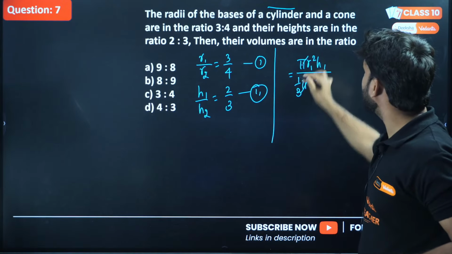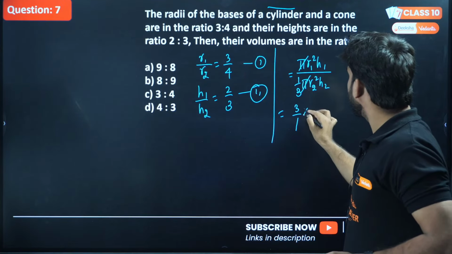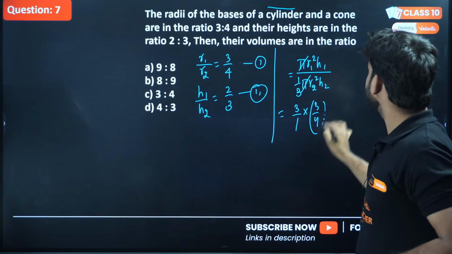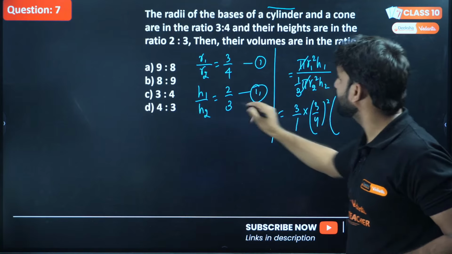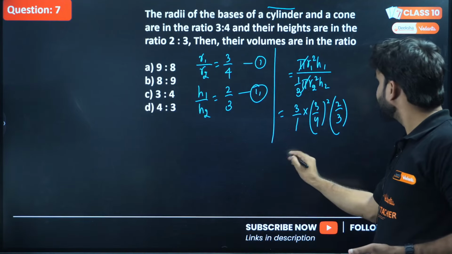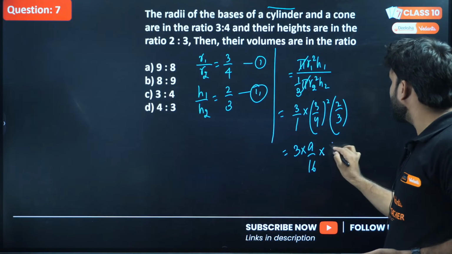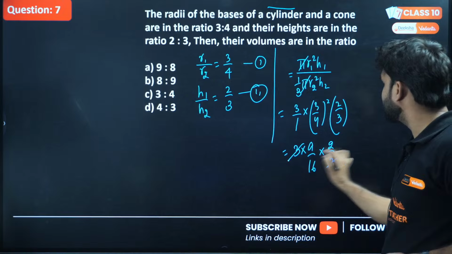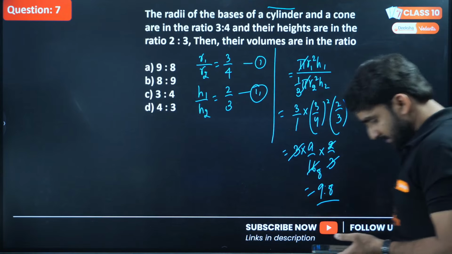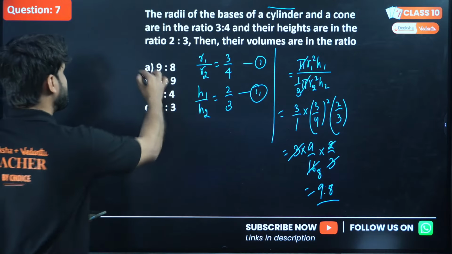Can we cancel pi by pi, and this 3 will go in the upward direction, and r1 by r2 is exactly 3/4, so this will be 3/4 whole square. h1 by h2 is 2/3, so this can be written as 2/3. What will be the answer? 3/4 whole square will be 9/16, times 2/3. Can we cancel this, and the answer will be 9:8. Right? So answer A is correct.